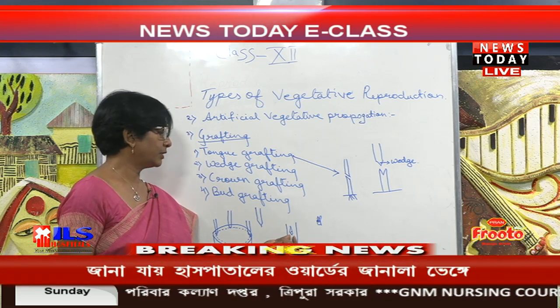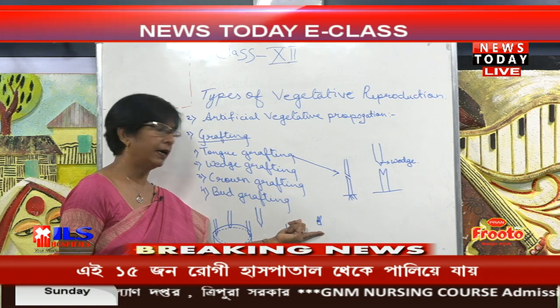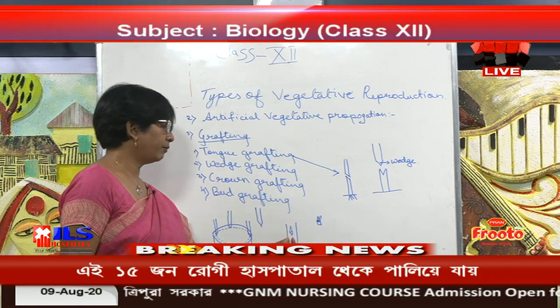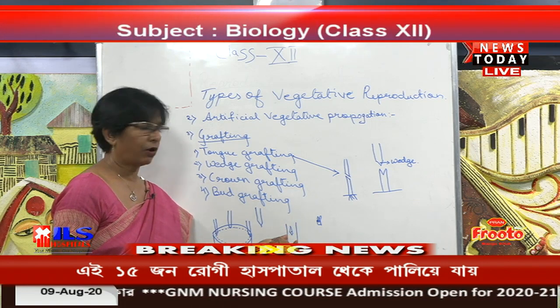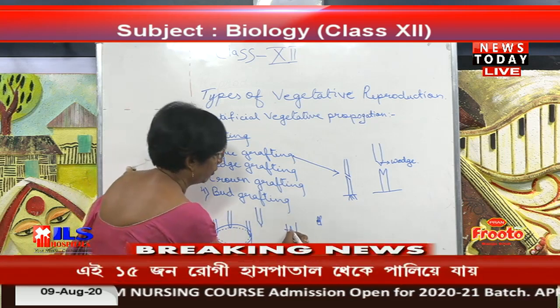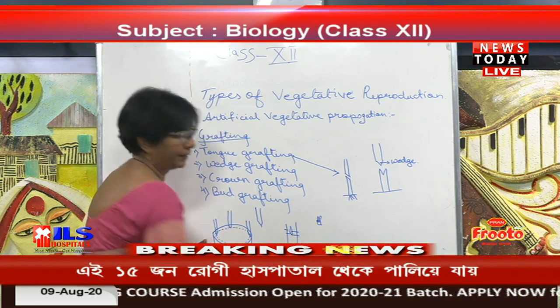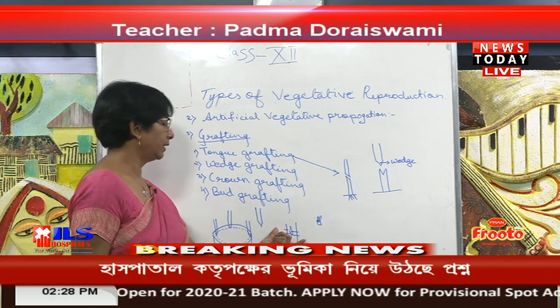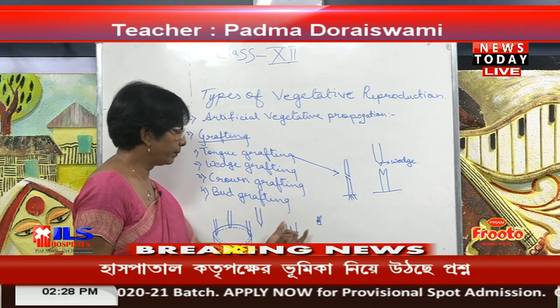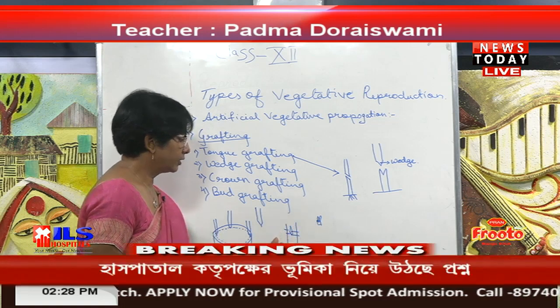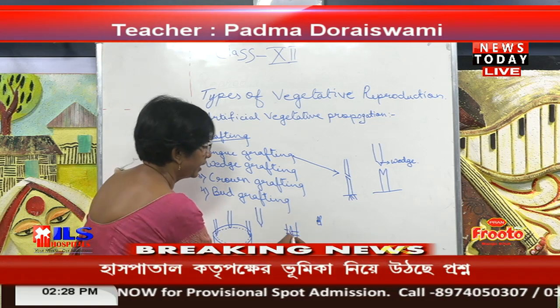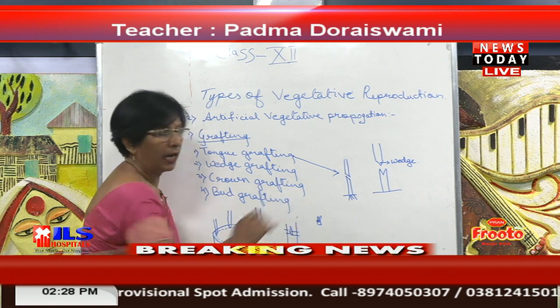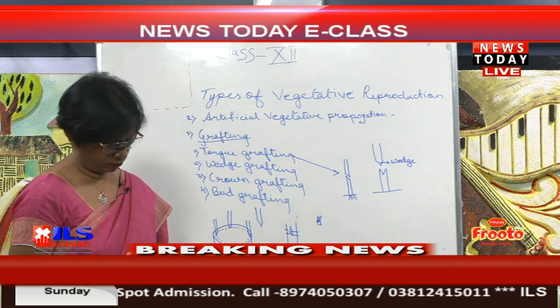The cambium of the bud mixes with the cambium of the stalk. Already you have bound it with some bandage-like structure. That is mixing the bud with the stalk, and then the new plant comes out.